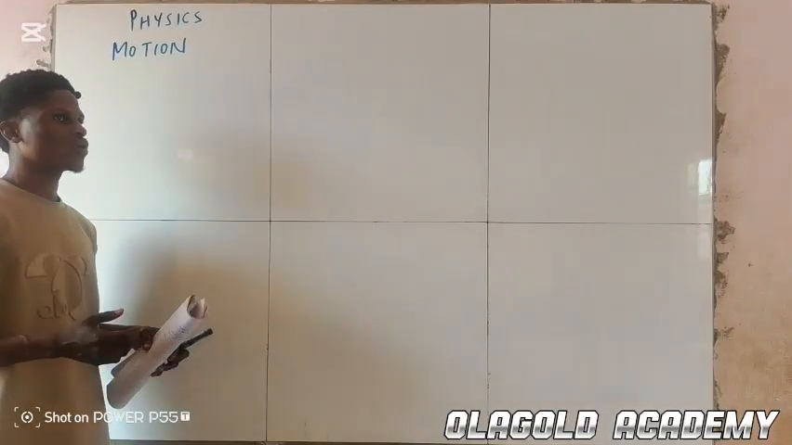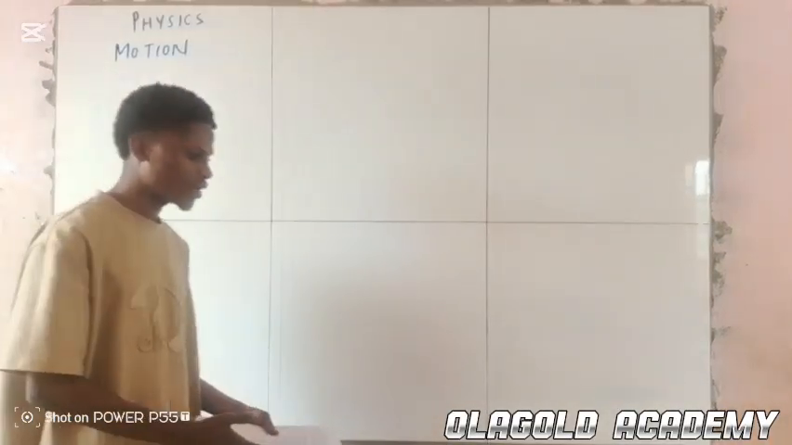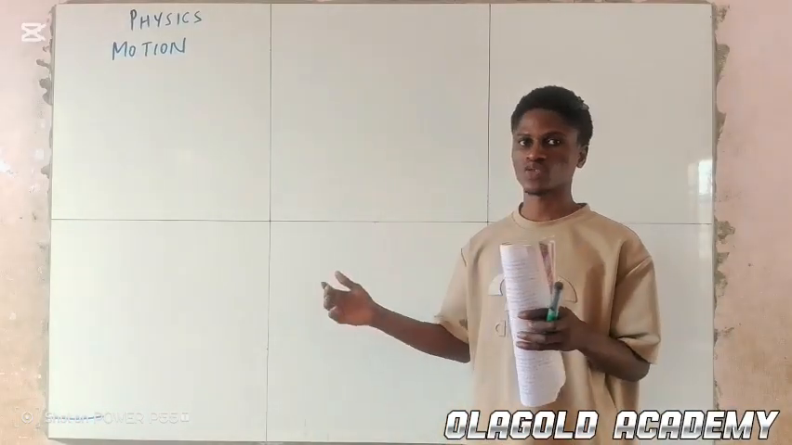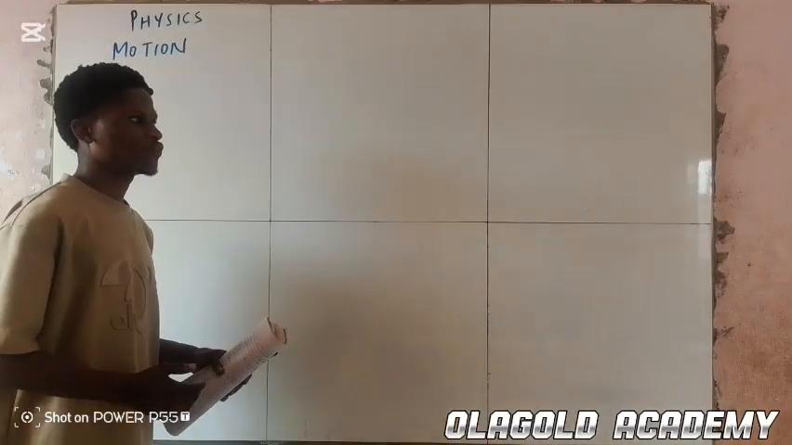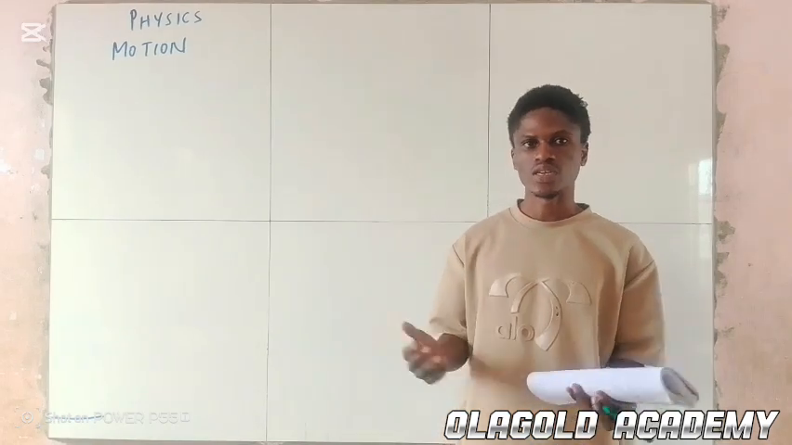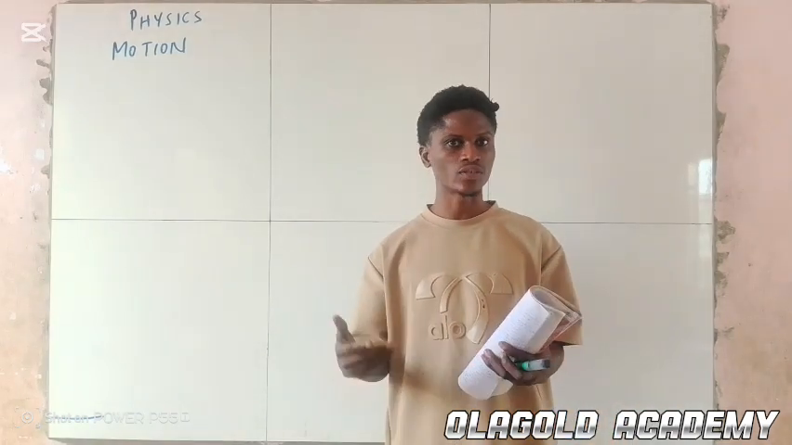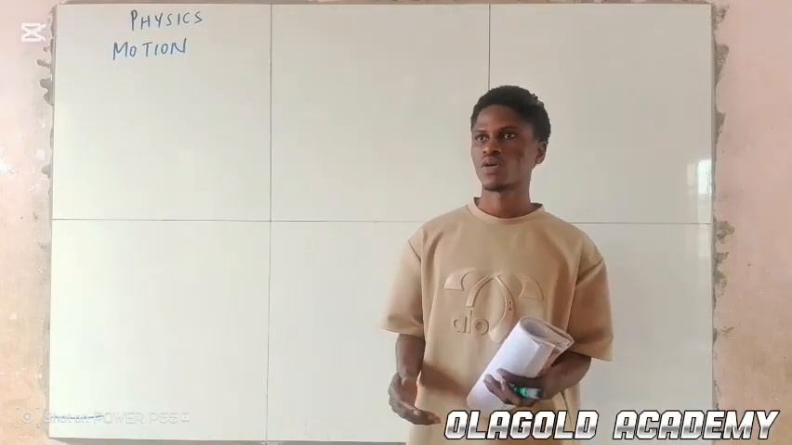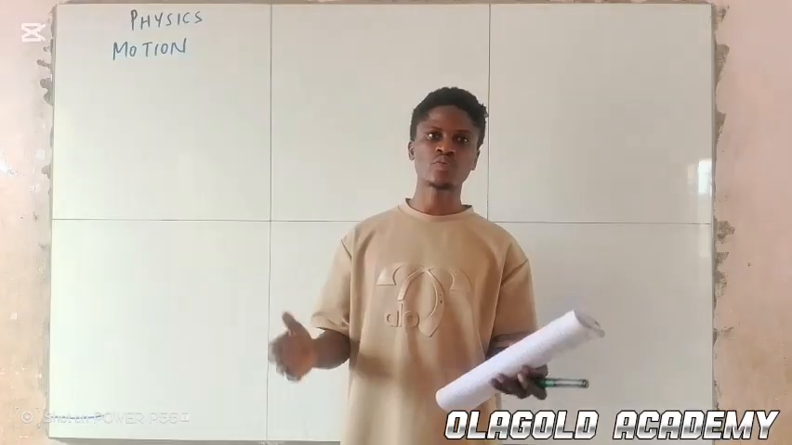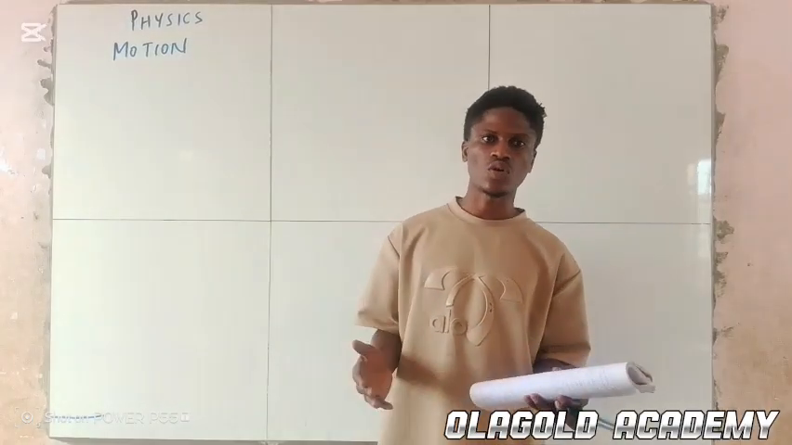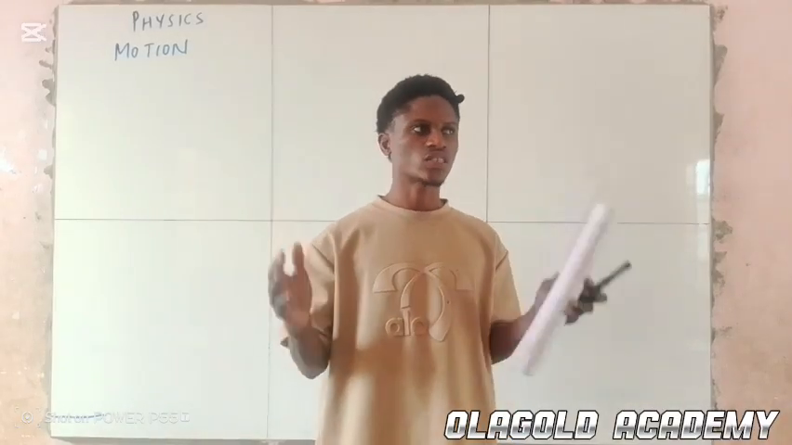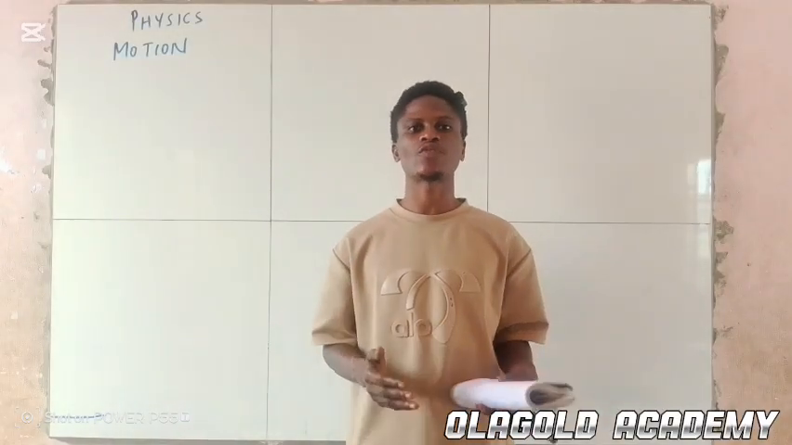So if a body moves from one point to another, what happened? There is a change in position with respect to time, because as I move from here to the other point, there is time being counted. The time is being counted in seconds. So we can say that motion is a change in position of an object with respect to time, or we can say that motion is simply the movement of a body.